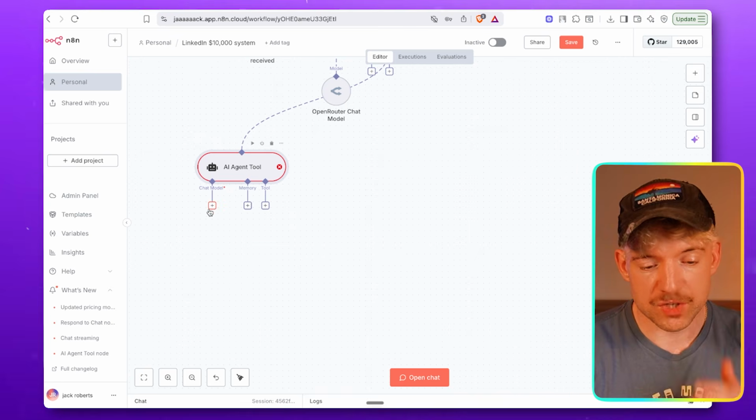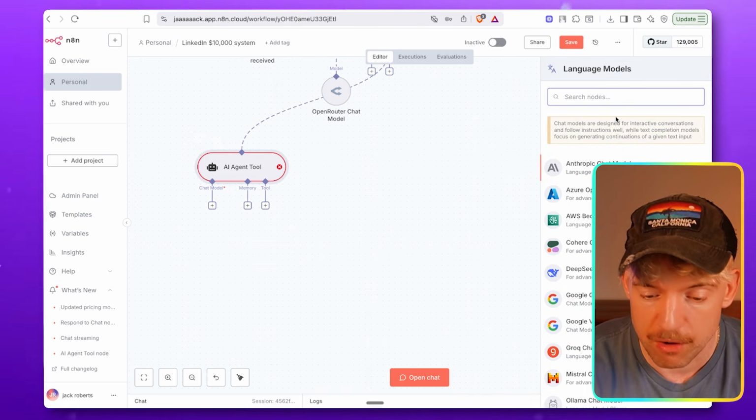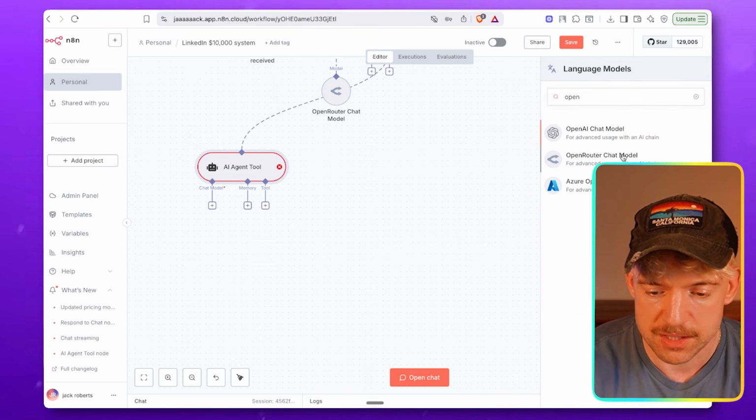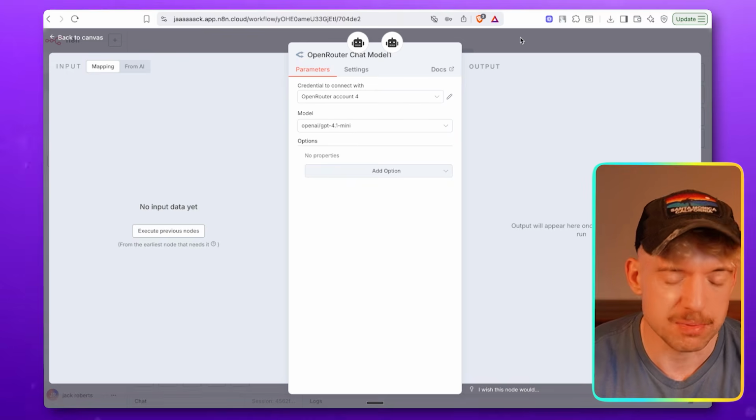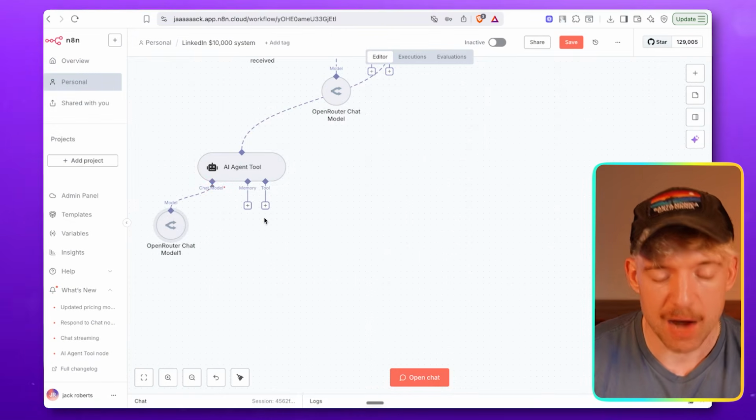When you understand those 4 things, you can start to build a really good understanding of who your customers are. So for the chat model, we are going to throw in a beautiful OpenRouter again. Let's grab this guy. Beautiful. GPT-4.1 mini will be sufficient for this. I'm going to give him 2 tools.